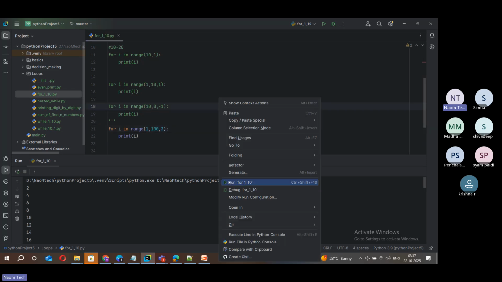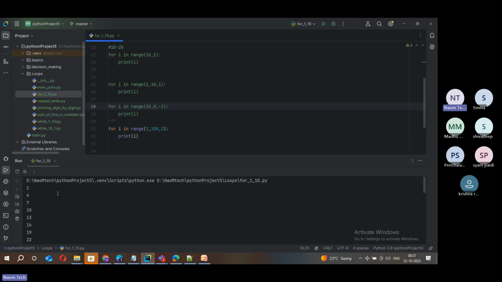Now if you run this, you can see that it starts with 1, increments by 3, again increments by 3, again increments by 3 till 100. You can see that. Okay, so that is the idea. Suppose I want the count of these numbers. How many are there from 1 to 100 when we increment by 3?